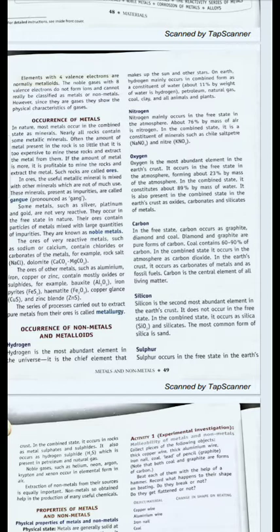Next is oxygen. Oxygen is the most abundant element in the Earth's crust. Remember this line. Oxygen is the most abundant element in the Earth's crust. It occurs in the free state in the atmosphere, forming about 23% by mass, and in the combined state it constitutes about 89% of mass.